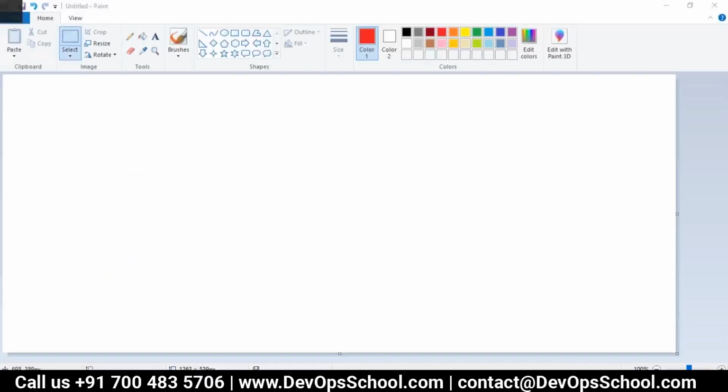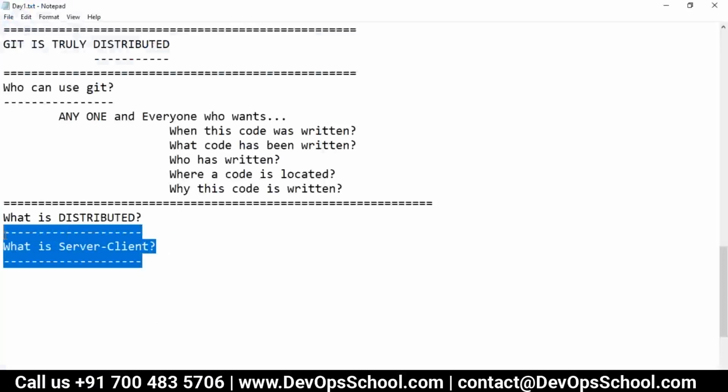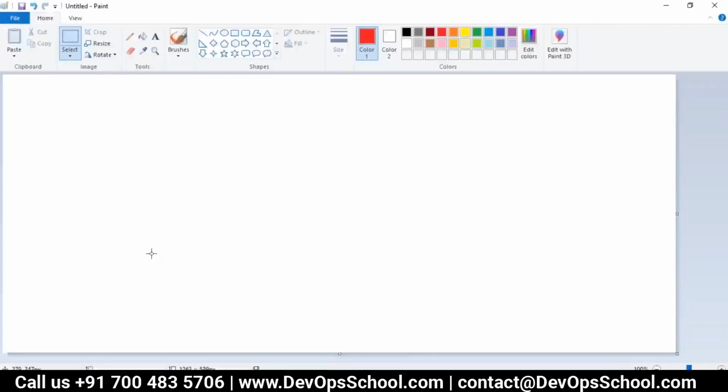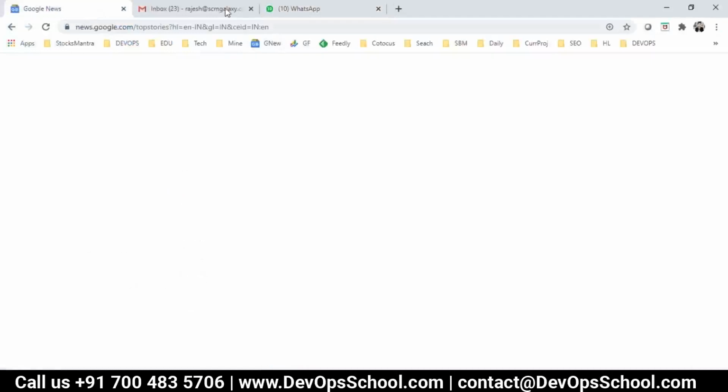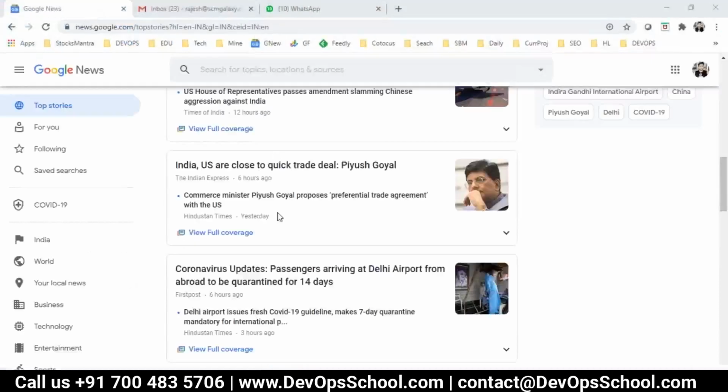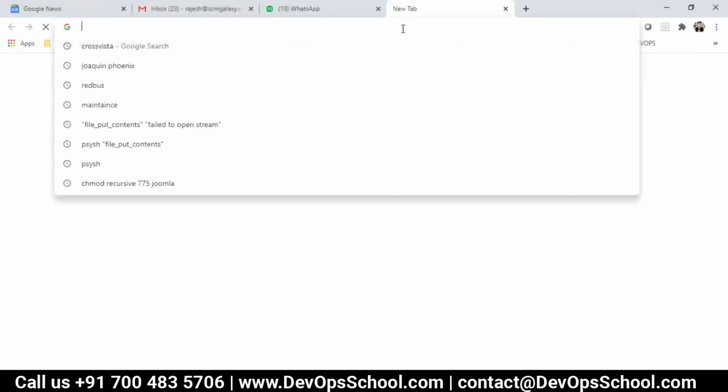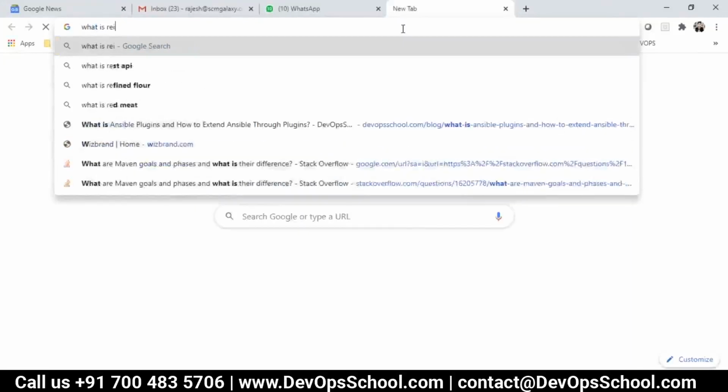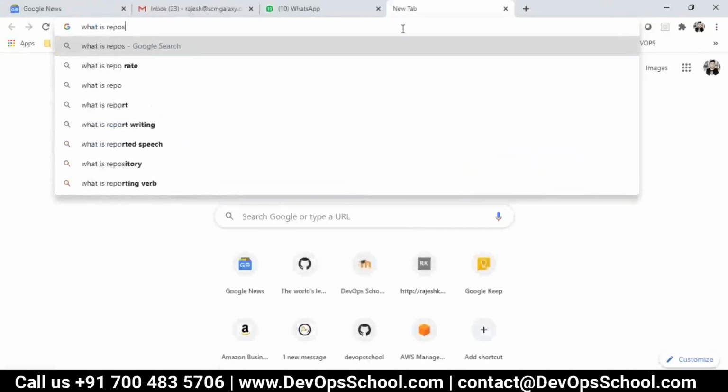Now in the Git context, let's discuss a little bit more. Typically here we have one repository.